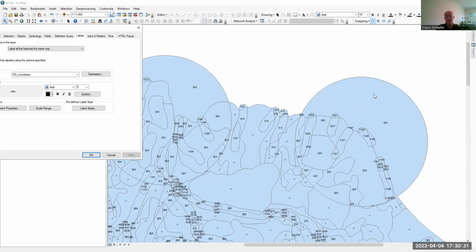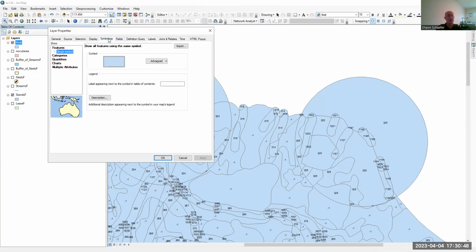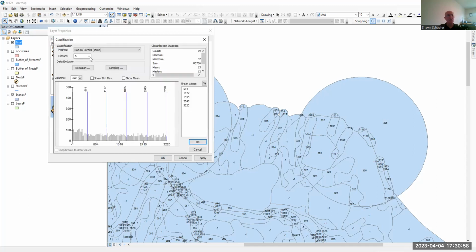And the numbers may overlap, right? Because we have some streams that have been put into union with the goshawk nest. And so now this may be kind of hard to see. I'm going to show you how you can do it in symbology. If we go to quantities, we can go to value for that. And I'm going to go to classify here. We're going to just say all I want is 2, right?